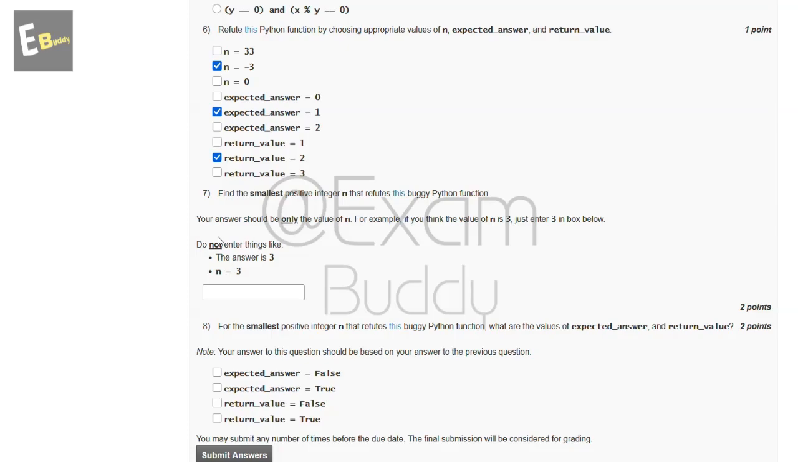Now the seventh question is: find the smallest positive integer n that refutes this buggy Python function. Your answer should be only the value of n. For example, if you think the value of n is 3, just enter 3 in the box below. Do not enter things like "the answer is 3" or "n equal to 3". So the answer of our seventh question is 13.